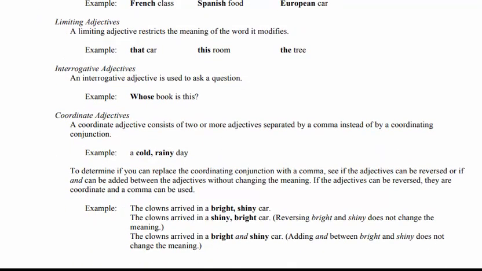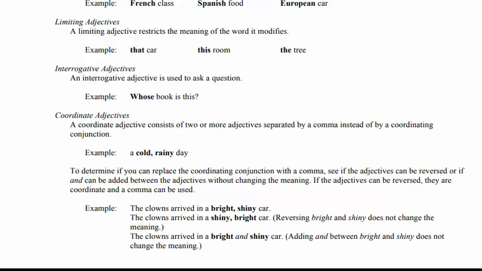To determine if you can replace the coordinating conjunction with a comma, see if the adjectives can be reversed or if and can be added between the adjectives without changing the meaning. What is this?